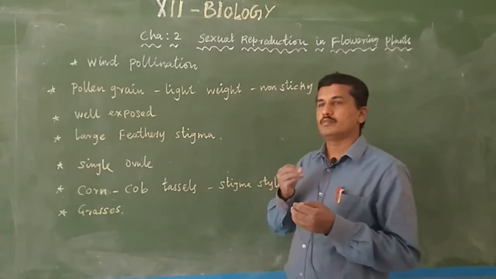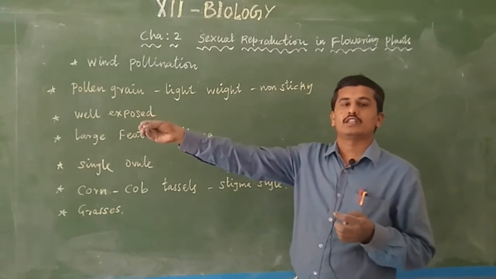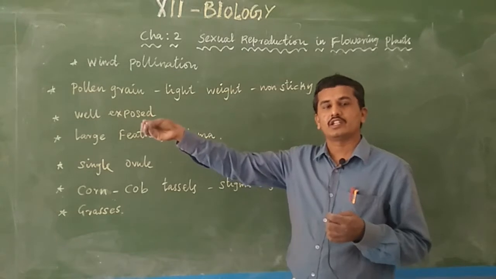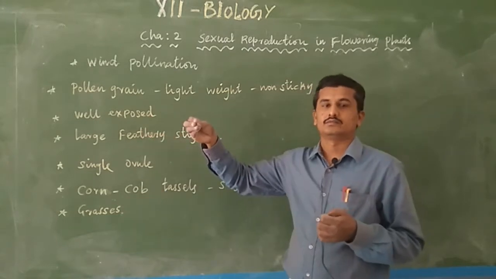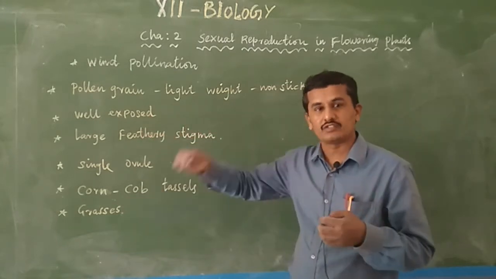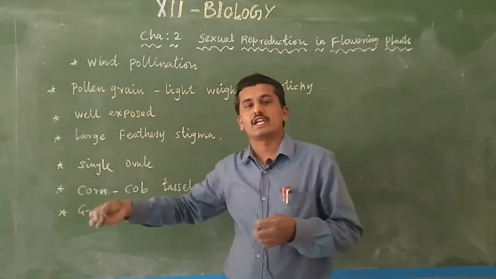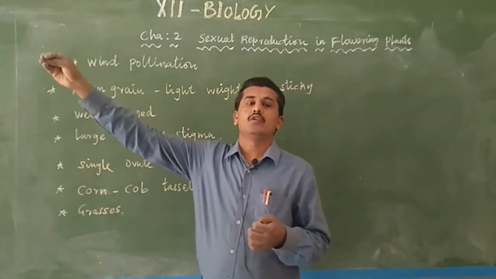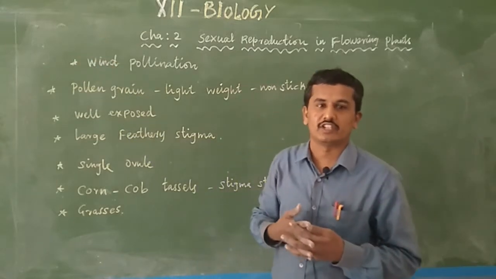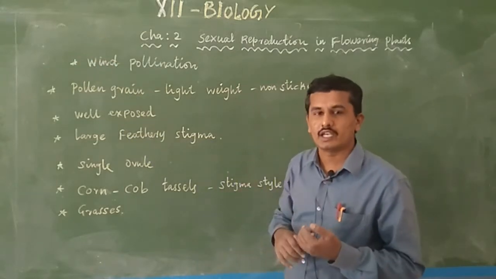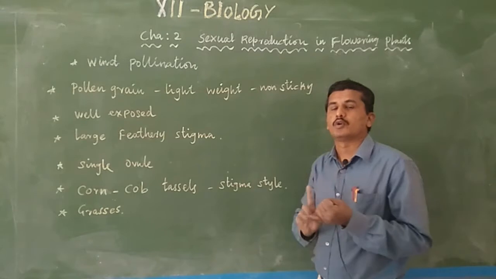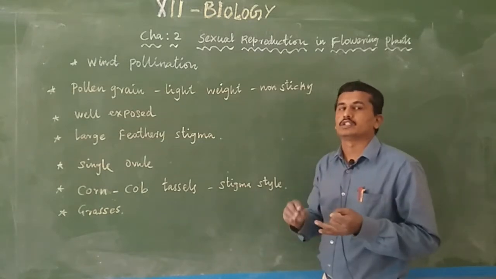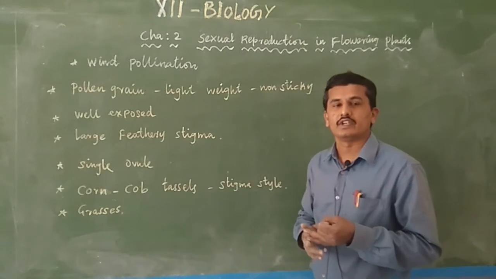For example, when the pollen grain is transferred from one place to another, it lands on a leaf. If sticky, the pollen grains stick to the leaf. But if non-sticky, with the next wind current, the pollen grain landed on the leaf flows again through the wind, and sometimes it reaches the stigma. So in wind pollinated flowers, the first character is that the pollen grain is light weighted and non-sticky. Then only the pollen grain is easily transferred through the wind current.